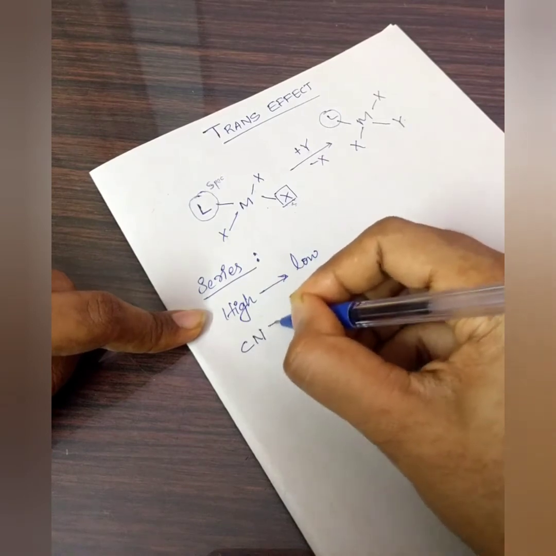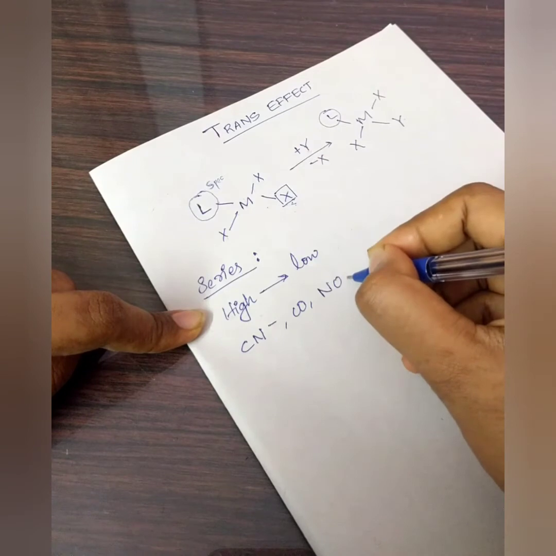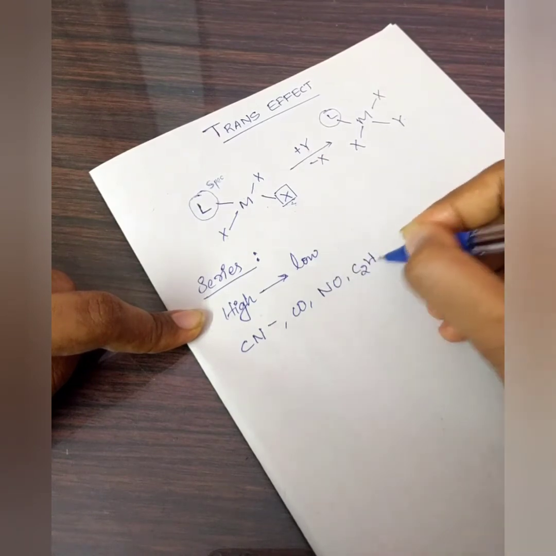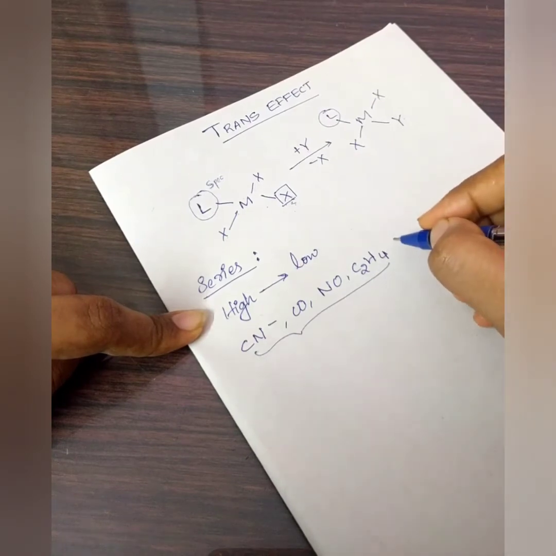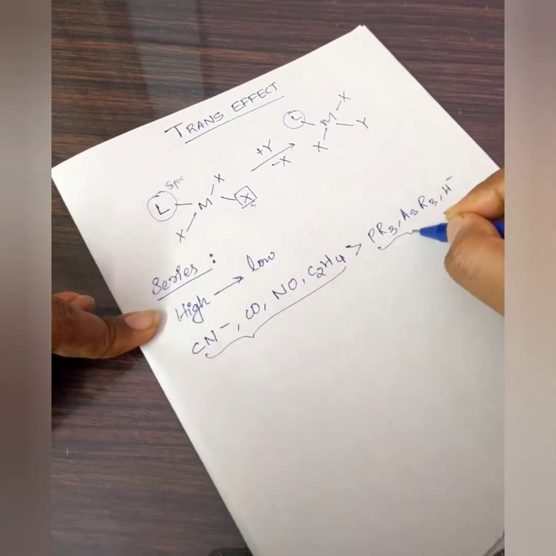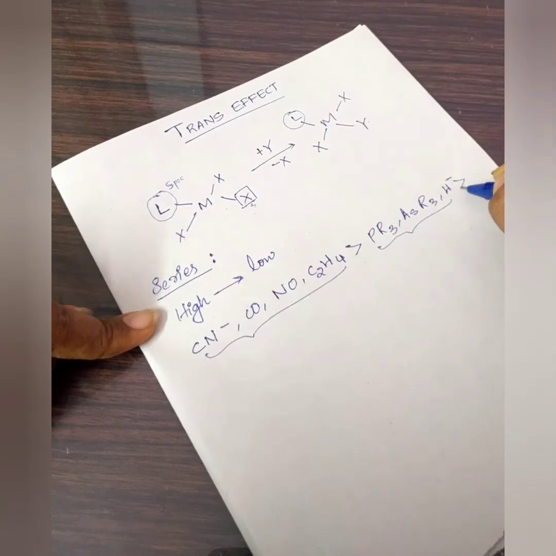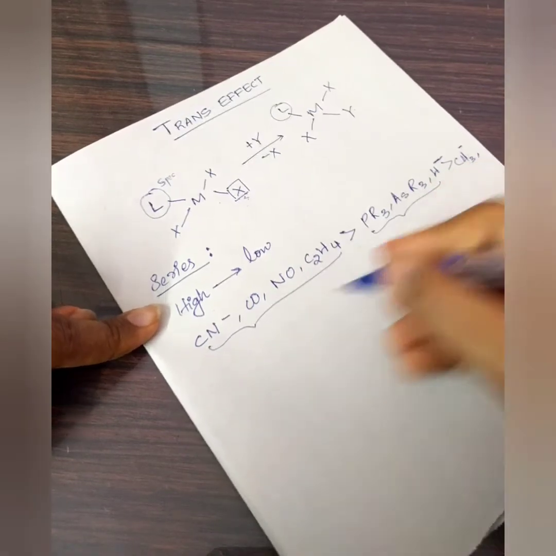First will be CN minus, then CO, then NO, C2H4. All these have almost similar strength. Then comes PR3, AsR3, H minus, all of which again have similar strength. Then CH3, which is almost equivalent to